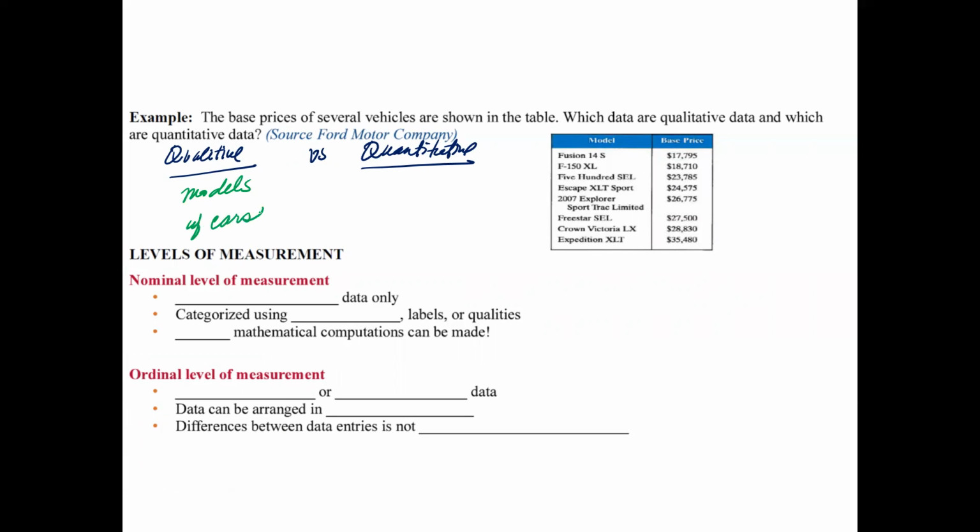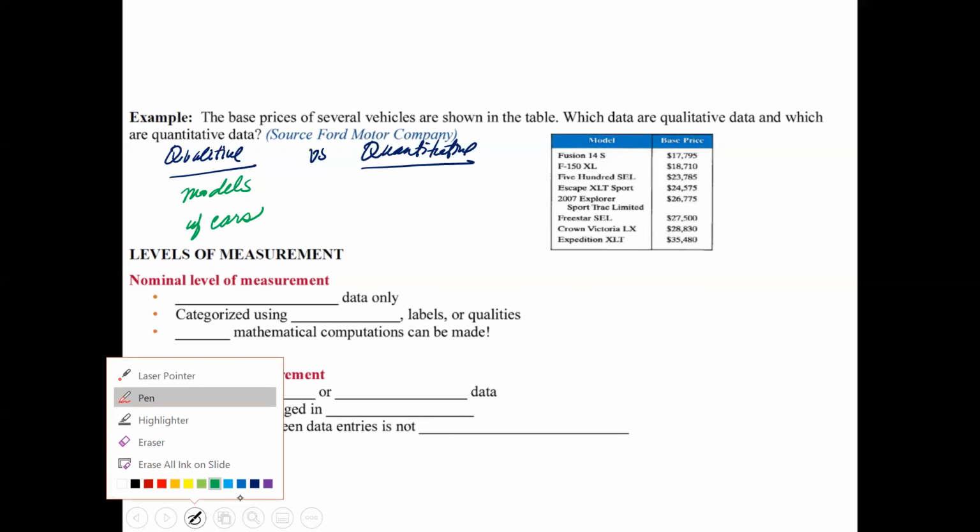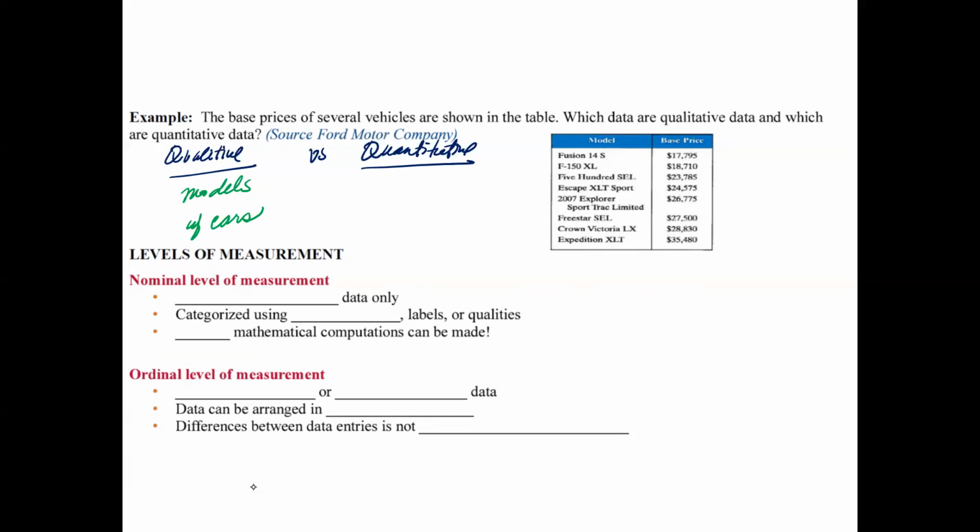Different models like Fusion, Escape, Explorer. I'm not a big Ford fan, but yeah, those are the different models of Ford cars. The quantitative, what you can see from this chart, is going to be the price or the money of each vehicle based on the models.